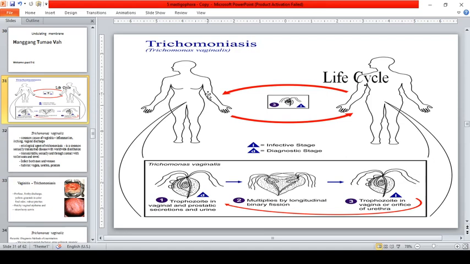Okay? A person cannot ingest Trichomonas vaginalis and then have Trichomonas vaginalis in his genital area. So, that must be a sexual contact. Okay? So, using the vagina, that is penetration of the penis to the vagina. It is not possible through oral sex.